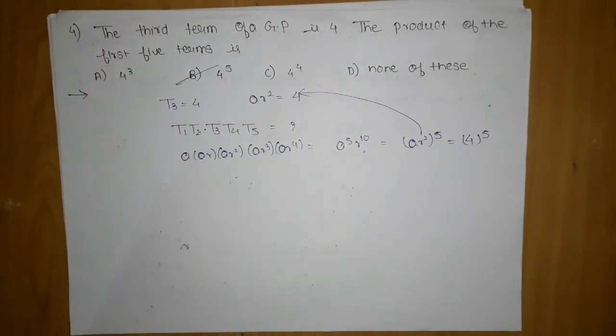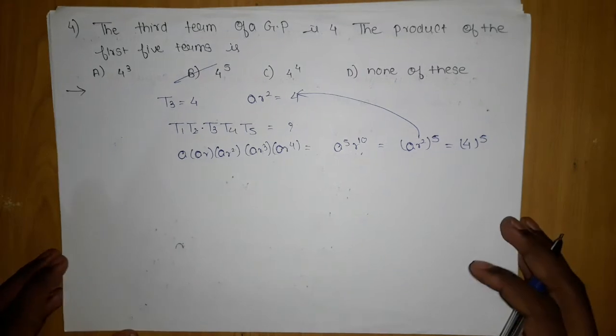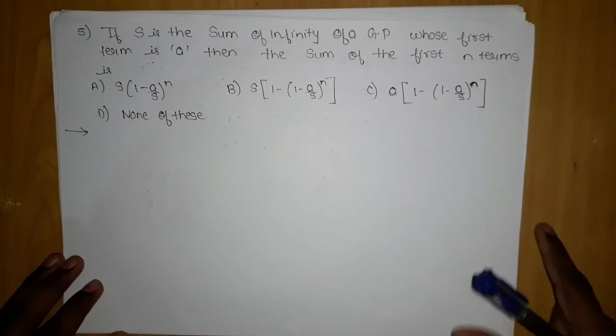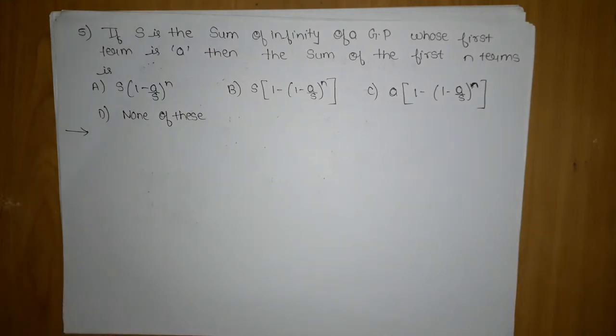This question was quite simple compared to the questions which we have just attempted previously. Now the next question which we are going to tackle is the fifth question. If S is the sum to infinity of a GP whose first term is a, then the sum of the first n terms is? They are telling us S is the sum to infinity of a GP.